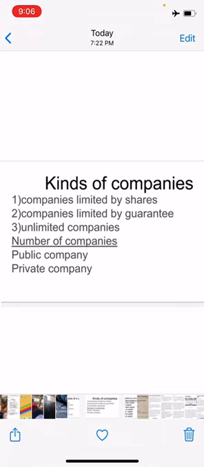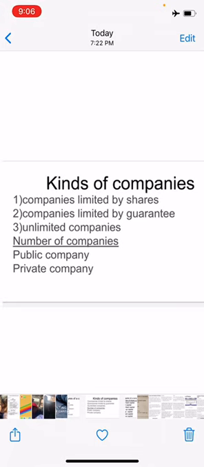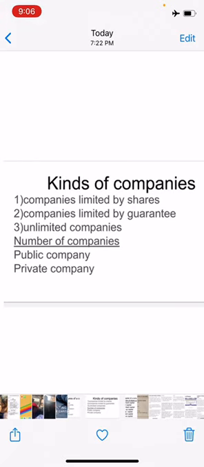Now, what is a public company? A public company means a company which is not a private company. It is a company which is not a subsidiary of a private company. So a company which is not a private company is the public company, and it is not a subsidiary of a private company.